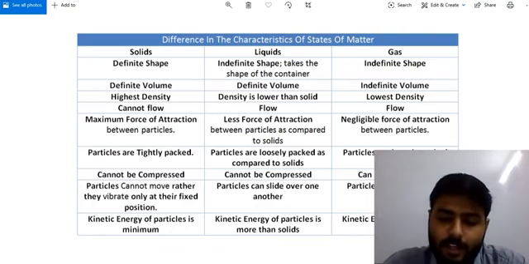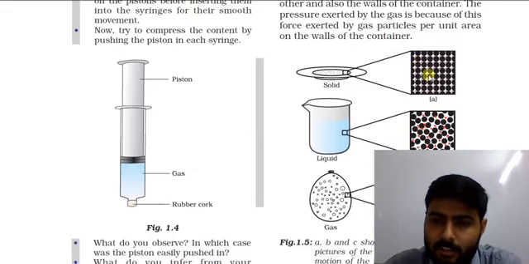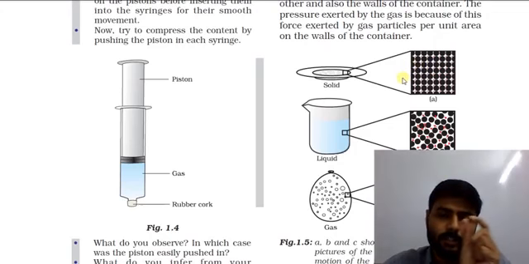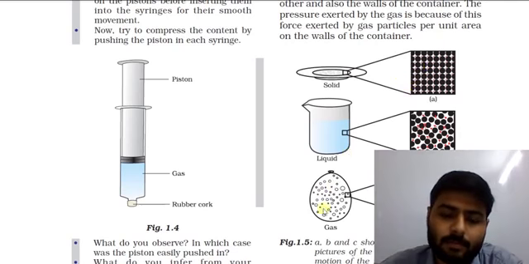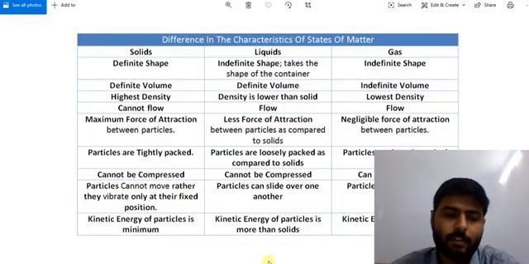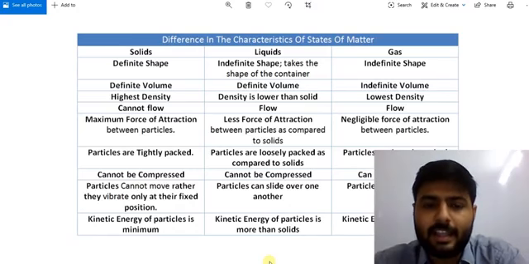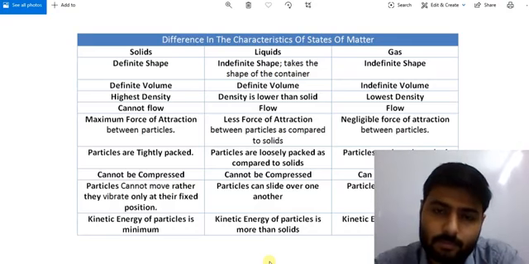So here in figure, you can see that the particles cannot move because they are tightly packed, but they have some microscopic movement around their place. So here we have point, particles cannot move, rather they vibrate only at their fixed position.